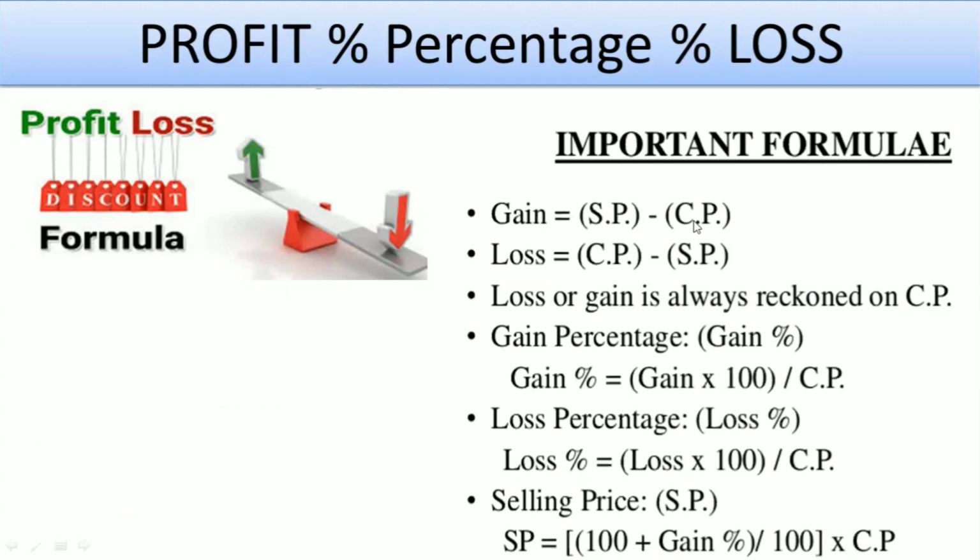Suppose the cost price of a pen is 5 taka, and you sell the pen to your friend for 6 taka, that is the selling price. So you got 1 taka profit. How do you get the 1 taka profit? By subtracting the cost price from the selling price. And what will be the loss? If the cost price of the pen was 5 taka, but you give your friend that pen for 4 taka, then 1 taka is lost. In that case you have to subtract the selling price from the cost price.